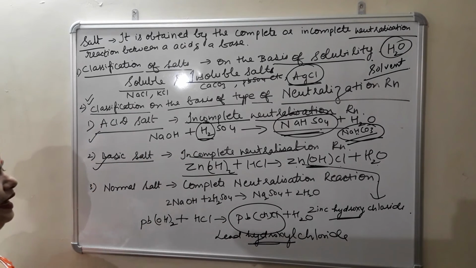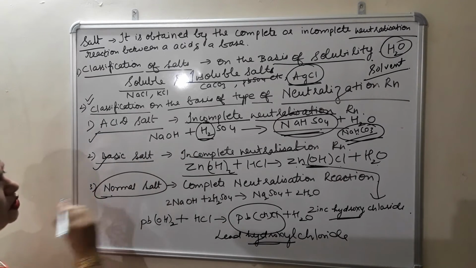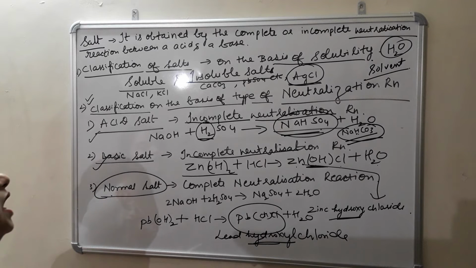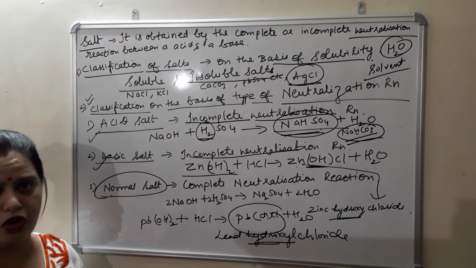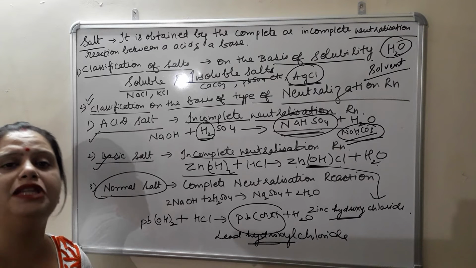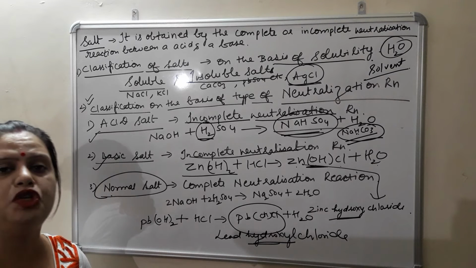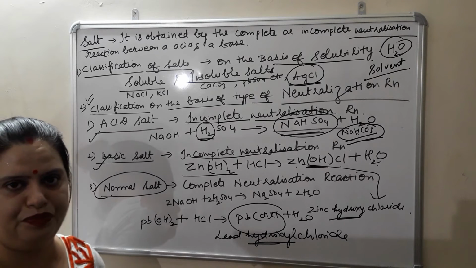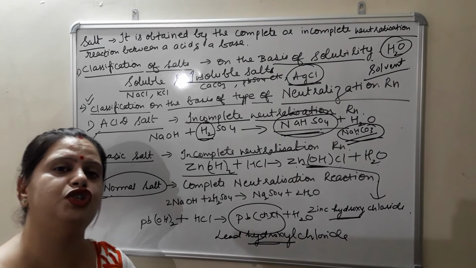Now third category is known as normal salt. Under third category, we will discuss normal salt. Such salts are obtained by the complete neutralization reaction between an acid and a base. Complete neutralization reaction means what?